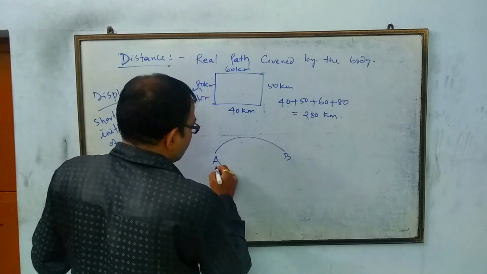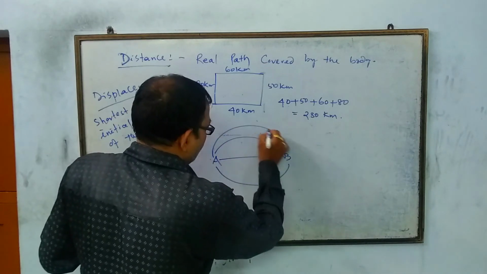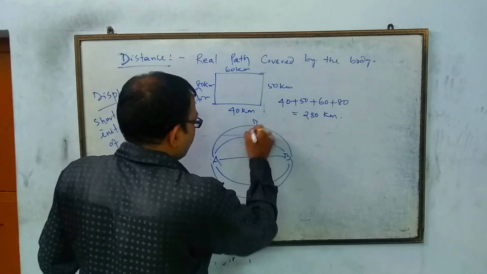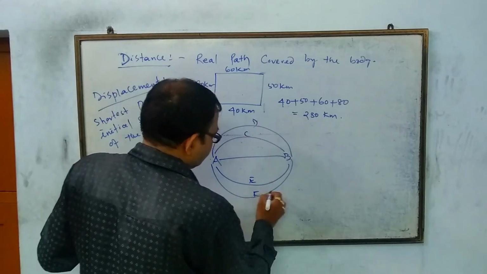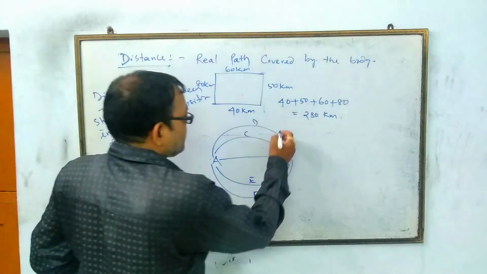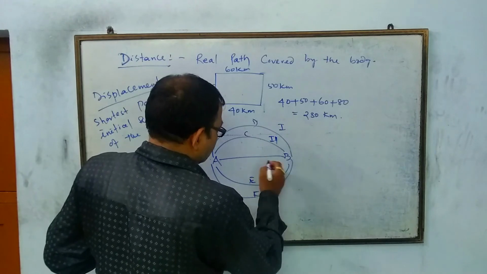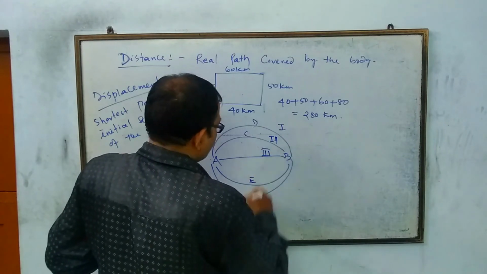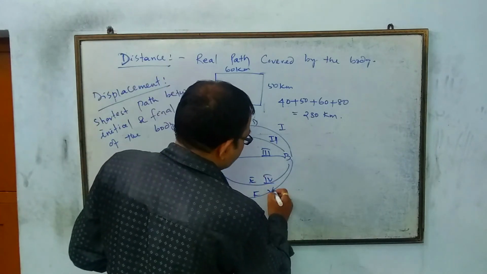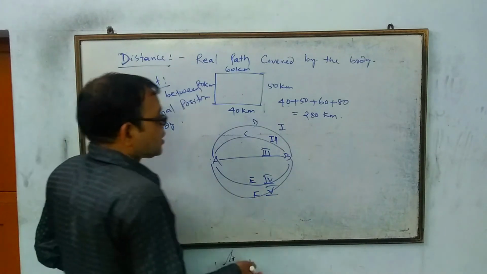Path 1, path 2, path 3, path 4, let's say path 5, via C, via D, via E, via F. My question is, which is the shortest path?